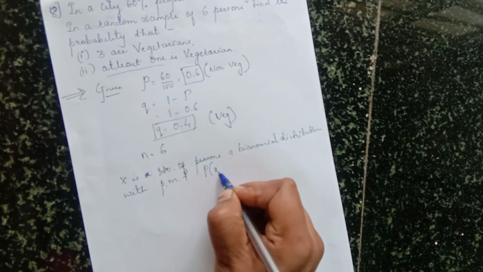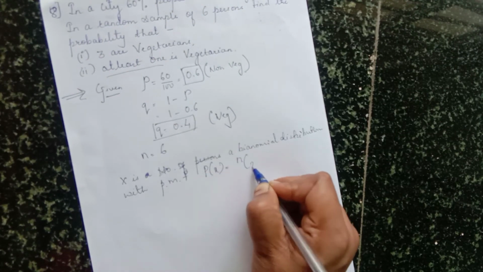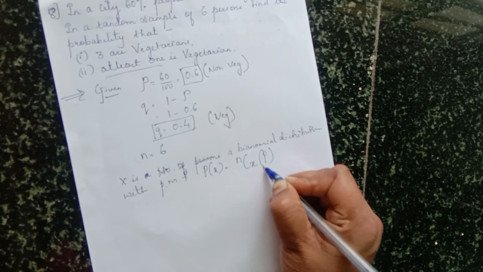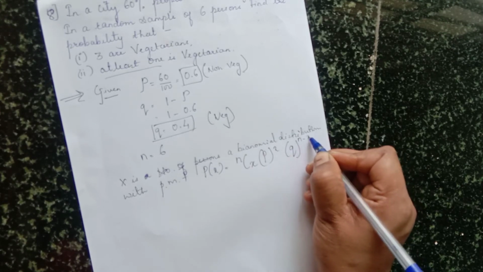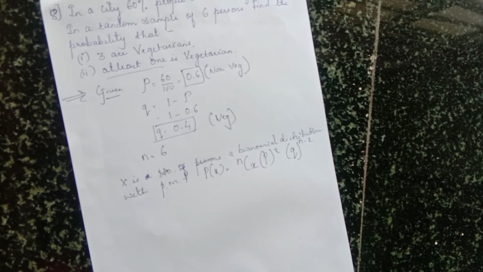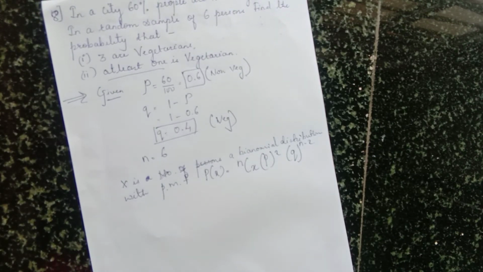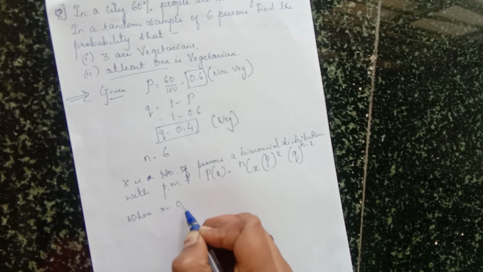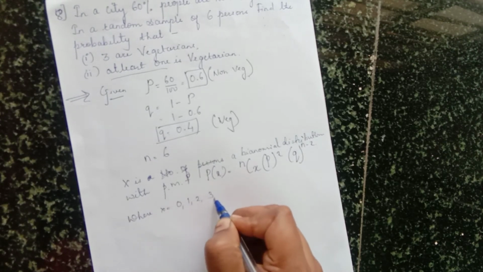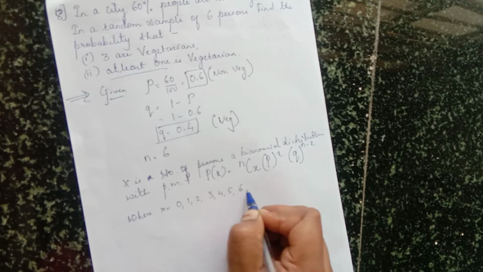P of X is equal to nCx P raised to X, Q raised to N minus X, where X is equal to 0, 1, 2, 3, 4, 5, 6, till 6. Start from 0 and N is 6, that's why.